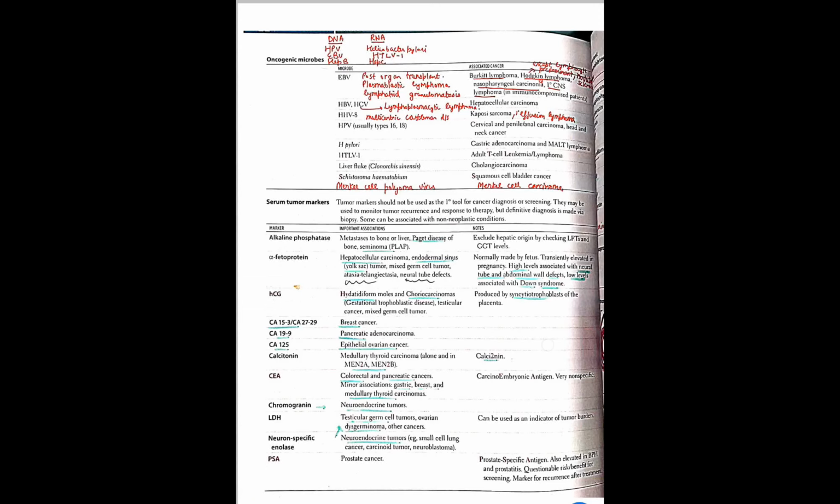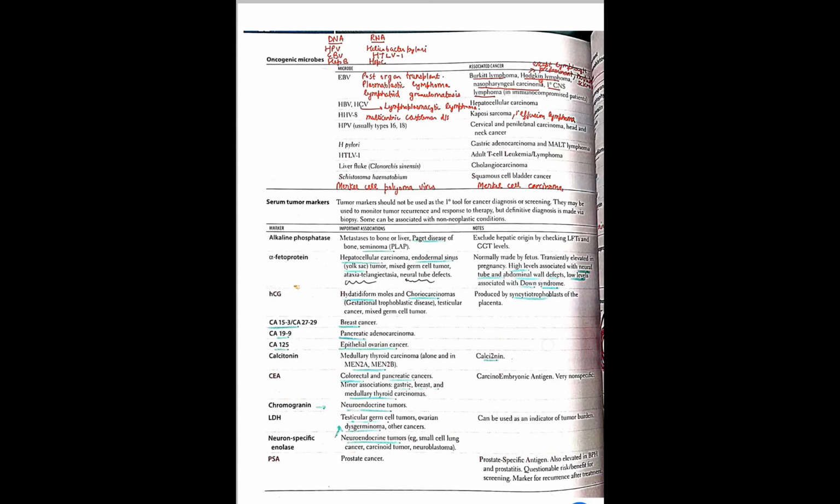Hello everyone. In this video, we will be discussing oncogenic microbes and also tumor markers. So first, coming to oncogenic microbes. Basically, viruses are involved. So what are the DNA viruses? HPV, that is human papilloma virus, EBV, and hepatitis B virus. These all are DNA viruses. While the RNA viruses are HTLV1 and Hep C. Helicobacter pylori is a bacterium. Hep B, HPV and EBV are linked with the DNA viruses.